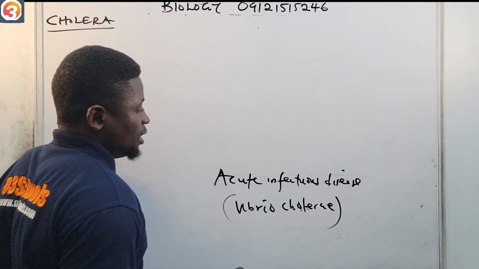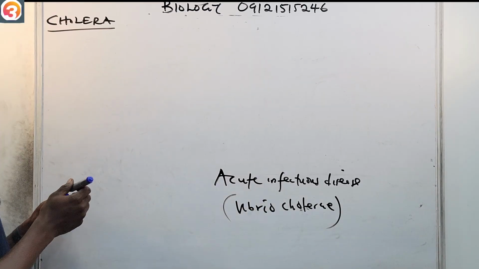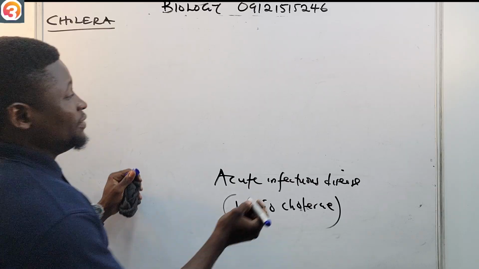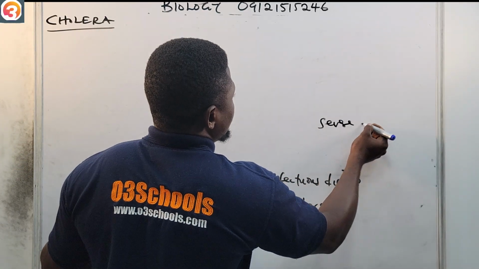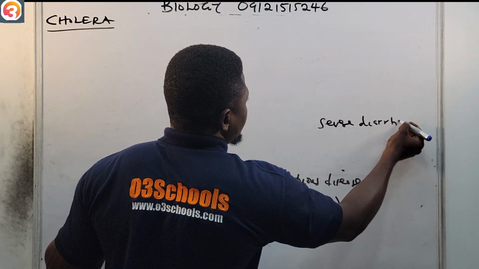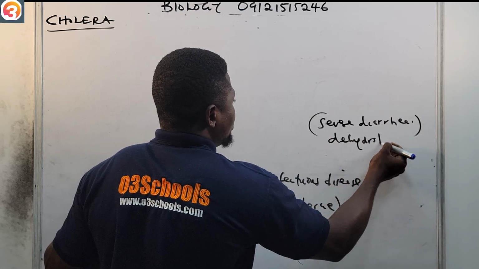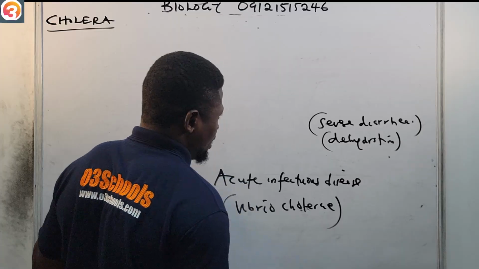So this Vibrio cholerae is what causes cholera, and of course it leads to severe diarrhea, where you go to the toilet anyhow. So it always leads to dehydration. Cholera is very deadly, very deadly.